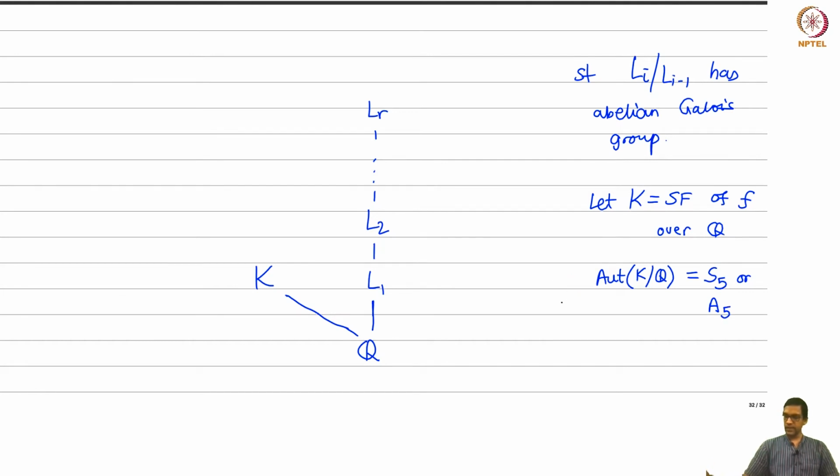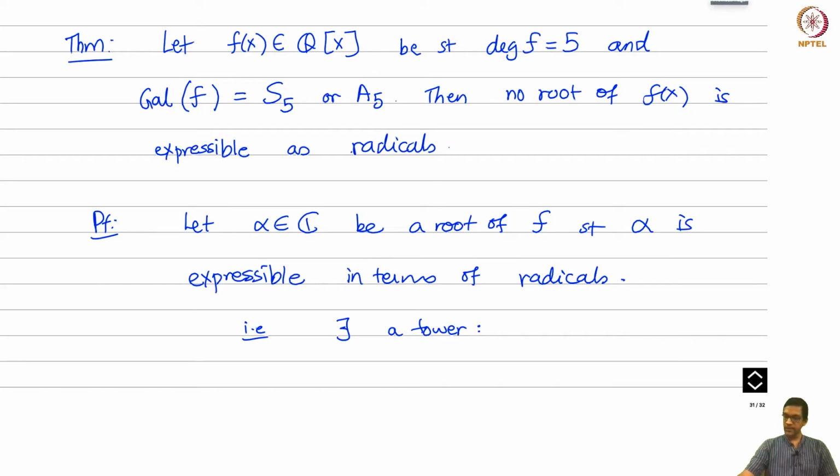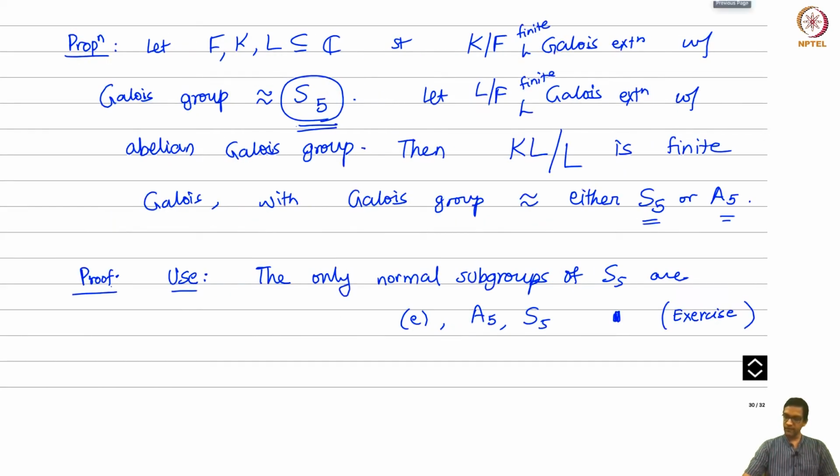Now how are we going to use our previous proposition? Let's see what the proposition said. It said if I have extensions in which the Galois group is S5, then the Galois group of KL over L is either S5 or A5.